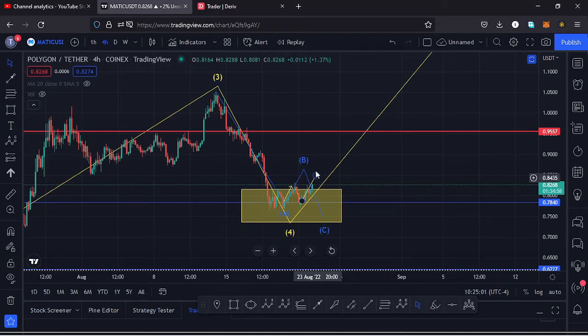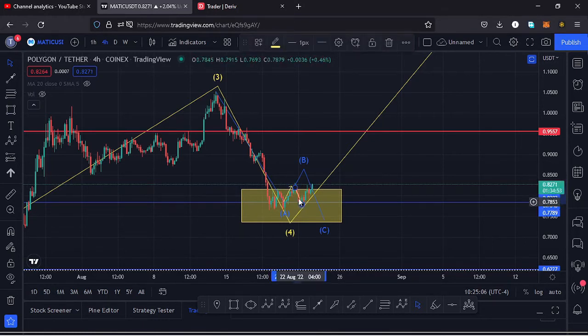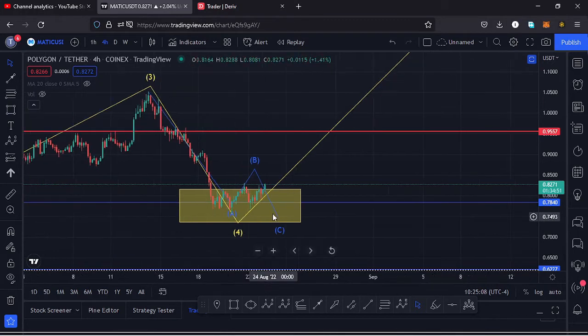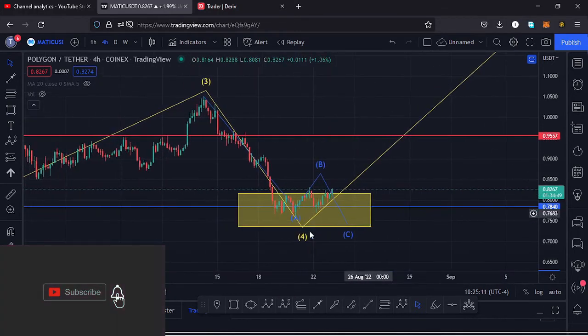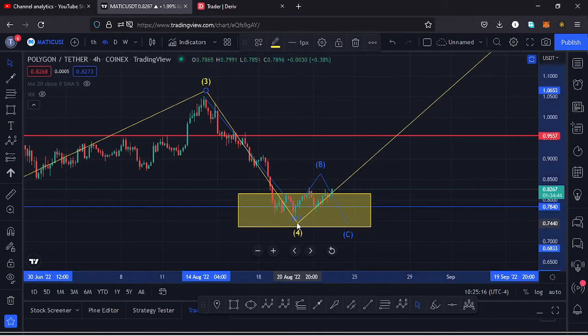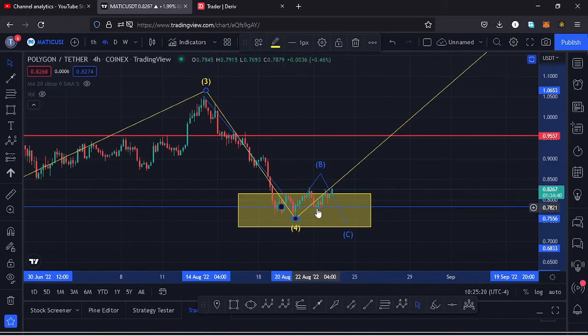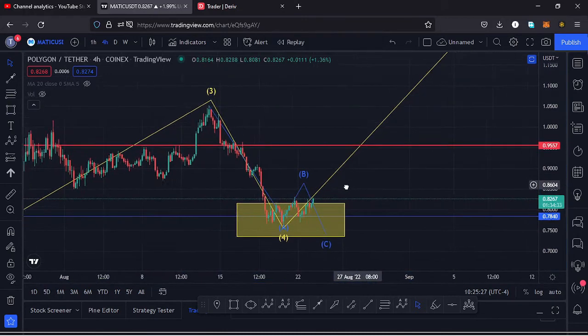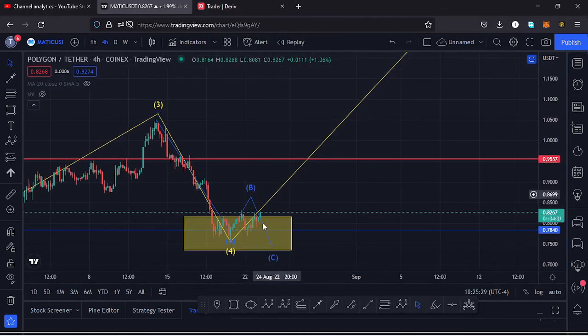It's also possible that now that we have come down into that yellow target area and we have done the minimum that we expected that fourth wave to the lower side to do, it's very possible that the low for that fourth wave is in, and soon, from the prices that we are in with this retest that we are seeing over here, it's possible we have started to see the formation of a wave 5, and that can only be proved once we manage to break above the key area of resistance that we have at around the $0.95 mark.